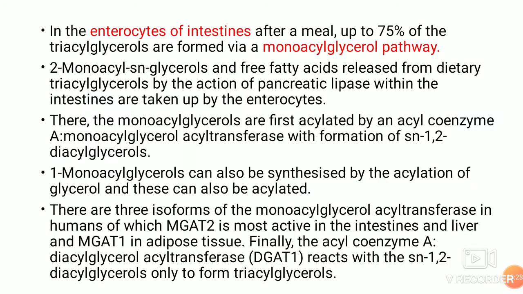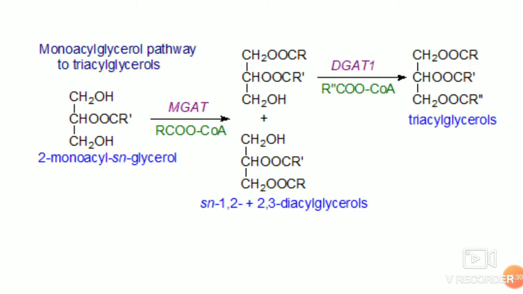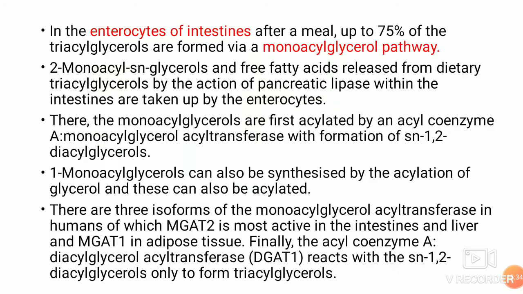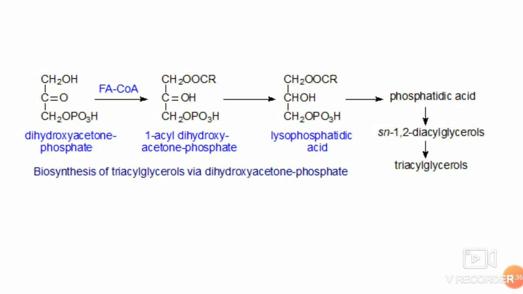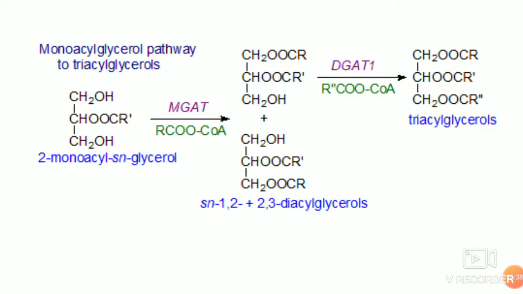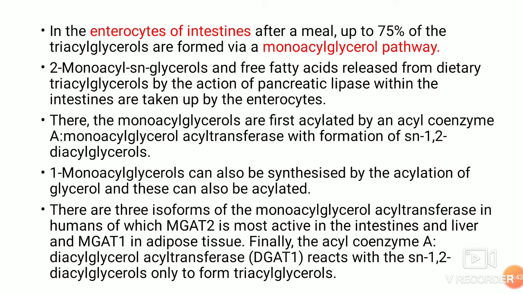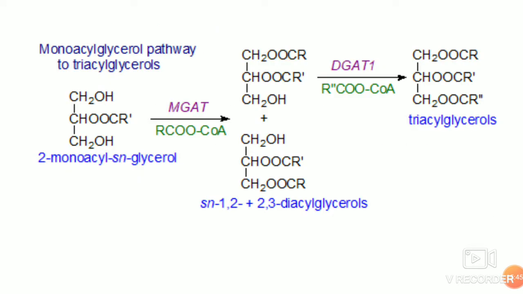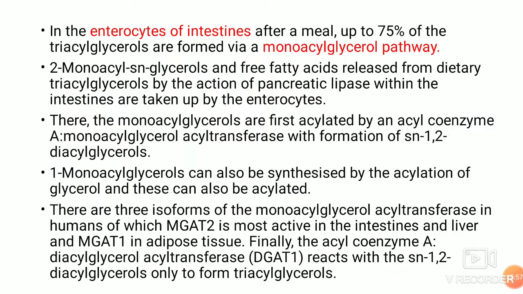This is the monoacylglycerol pathway, in which you have the two monoacyl-sn-glycerol. With the help of the enzyme monoacylglycerol acyltransferase, you have transfer of fatty acids and you can form sn-1,2 or 2,3 diacylglycerol. Again, with the help of diacylglycerol acyltransferase, you have the formation of triacylglycerols.